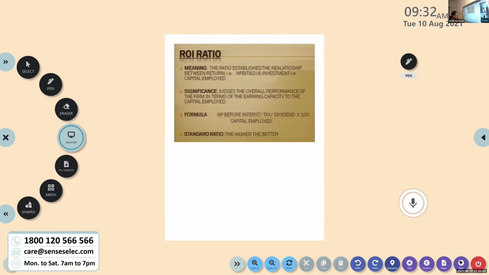That is the point to be kept in mind here. And suppose only net profit is given, with no other information provided on whether it is before or after charging interest, dividend, tax, then you may take it as it is, and use that figure as the numerator.